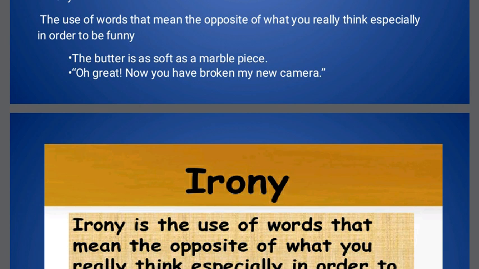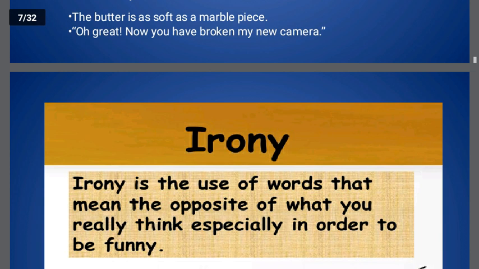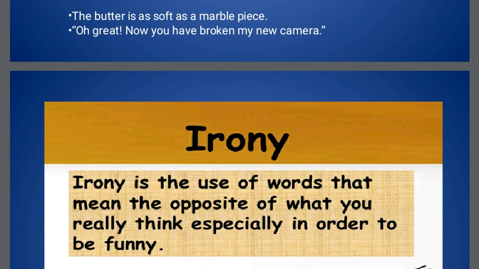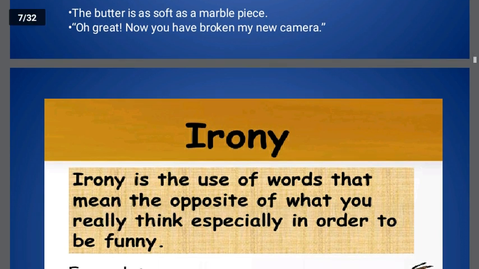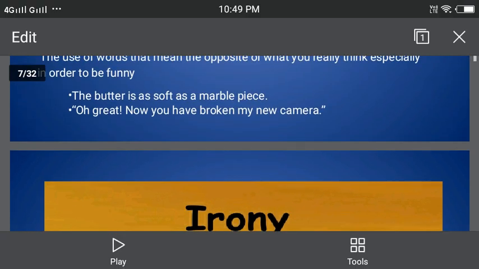I think it's clear to you, isn't it? So irony means we think something, but when we try to speak it out, we say just the opposite. Now come to the examples given for irony. The butter is as soft as a marble piece.